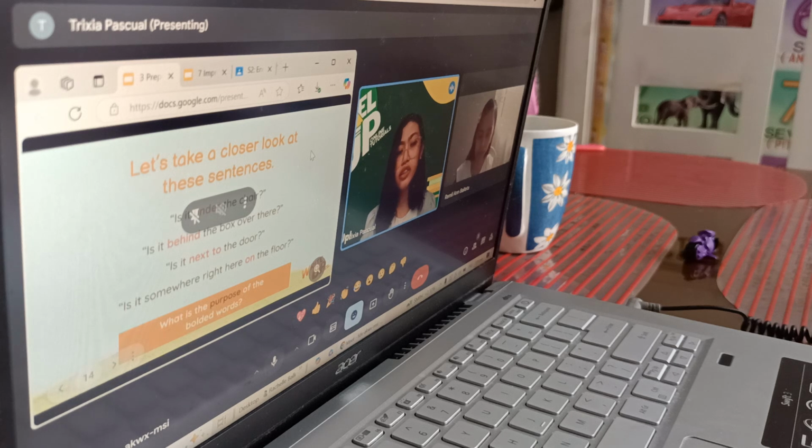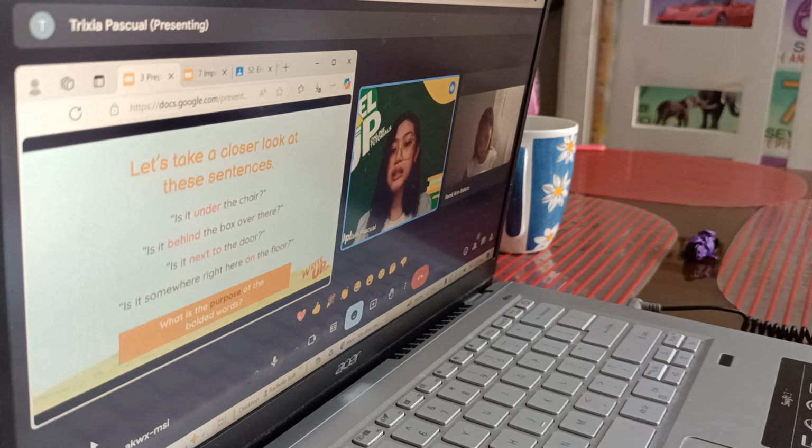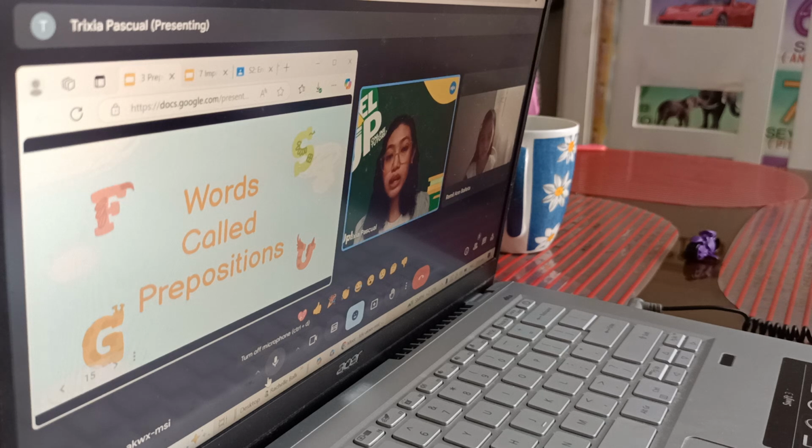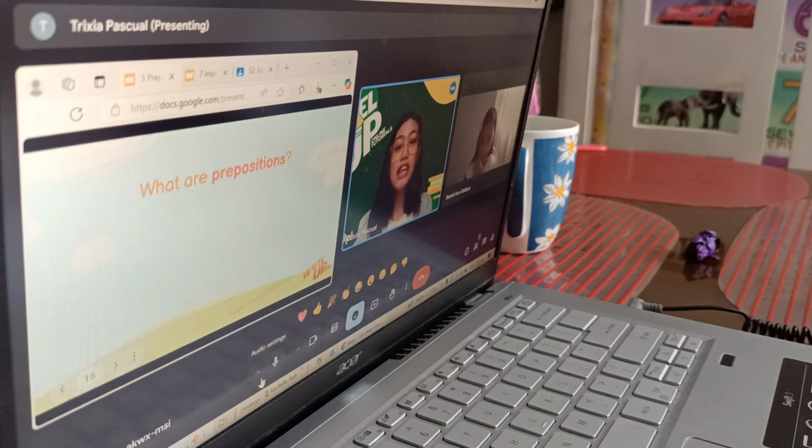For example, is it the chair? So what chair are we talking about? Is it the box over there? So where is it? It's actually kind of vague or confusing. So just like what you said, those words are called prepositions. I think you already have background knowledge of prepositions. Are you already familiar with the term preposition? Yes. Okay, so let's have a quick recap.